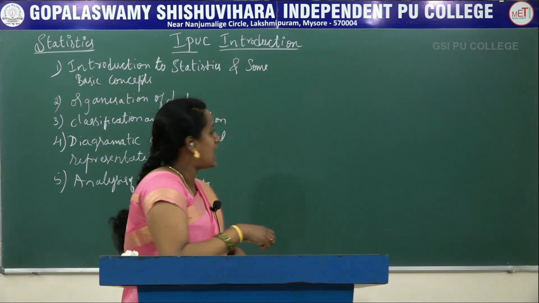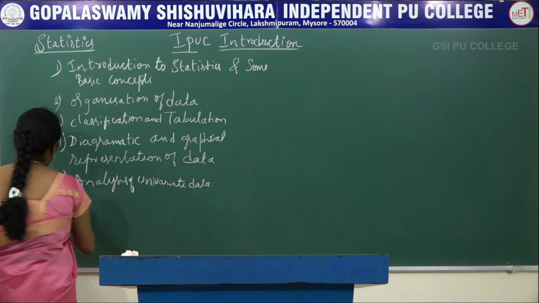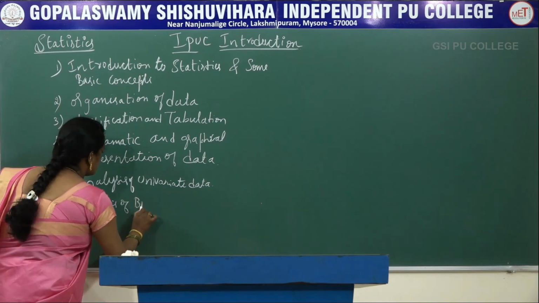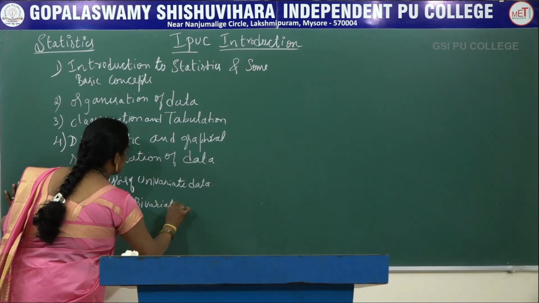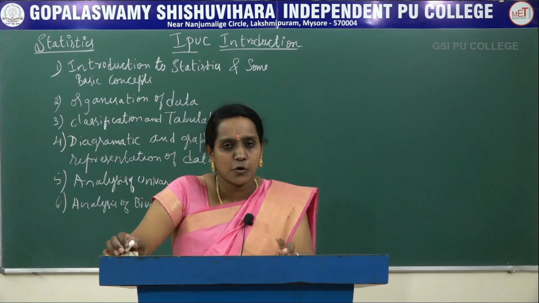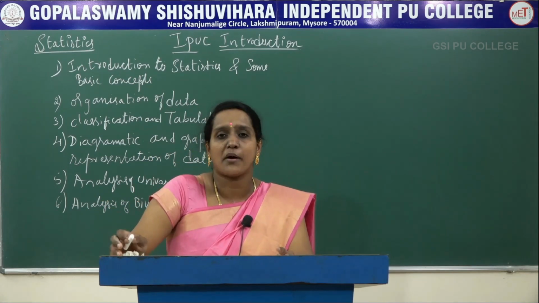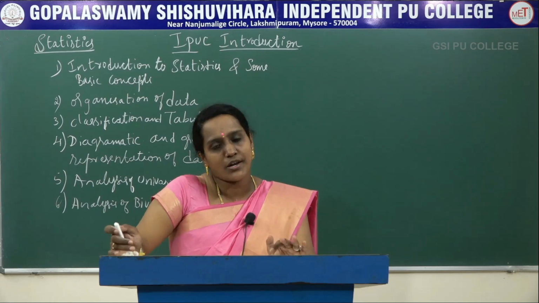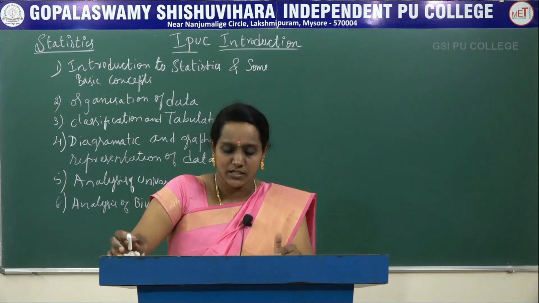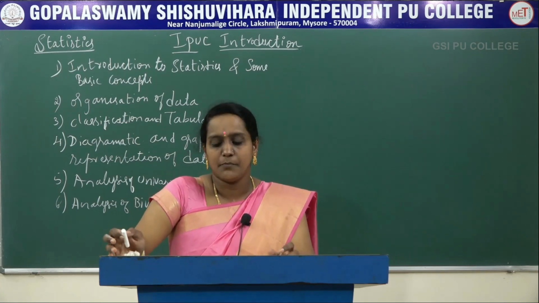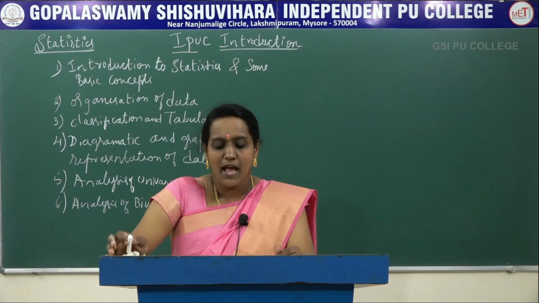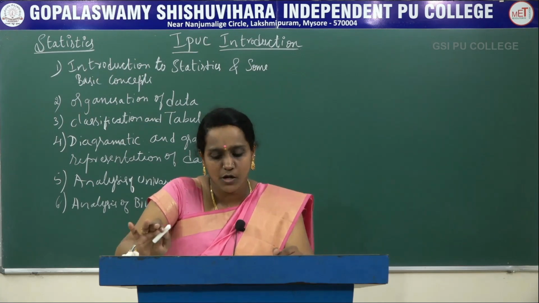And the next chapter is analysis of bivariate data. In analysis of bivariate data, we have majorly 2 concepts, correlation and regression. In correlation we will study the definition, types of correlation, that is simple, multiple and partial correlations, and positive, negative, perfect and no correlations, and their explanation with examples, and why we should study correlation.